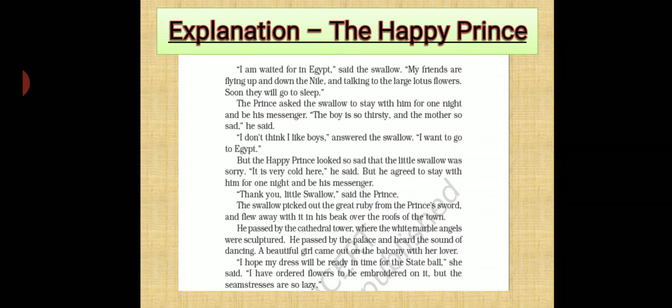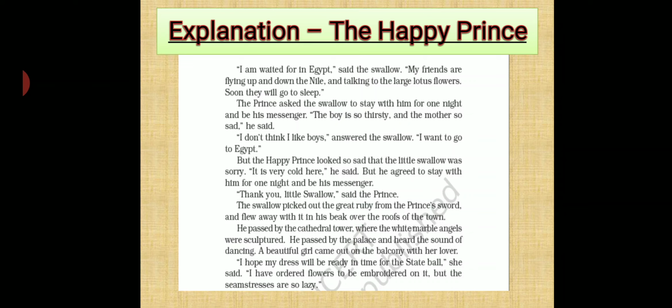He passed by the cathedral tower, where the marble angel was sculptured. He passed by the palace and heard the sound of dancing. So here, as the swallow was flying on its way to the poor woman's house, it passed the cathedral. What do you mean by cathedral? It's a church. Okay? And on the church tower, white marble angels were sculptured. Then he reached the palace. He crossed the palace and he could hear the sound of dancing from inside the palace.